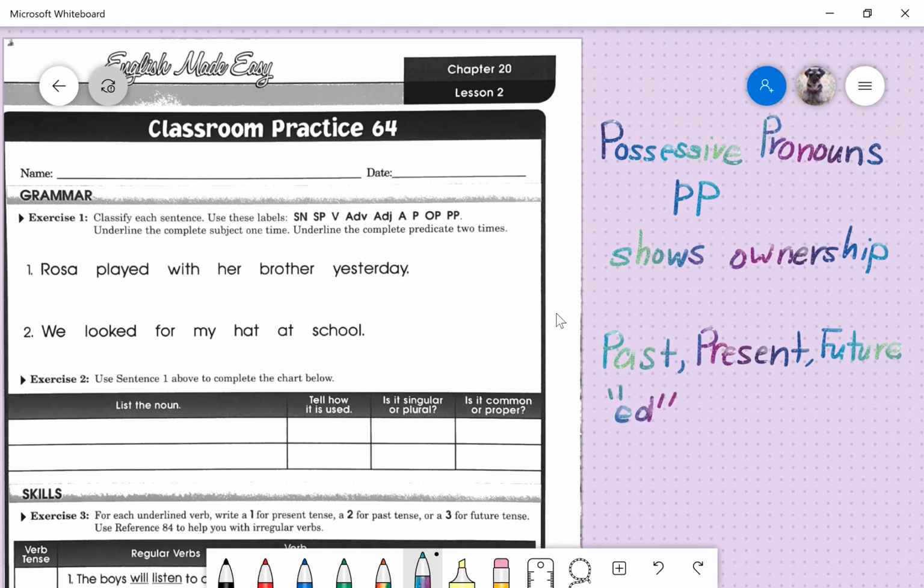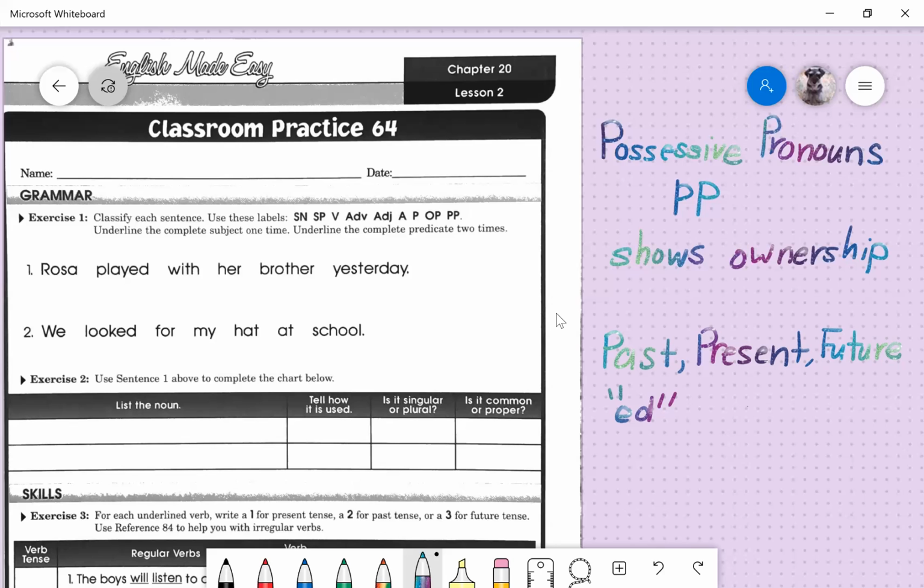She laughed, ED, right? She played, ED, things that happened in the past. Present tense most likely will have an S at the end of it. For example, she laughs with an S. She laughs at her jokes, right? Or she plays outside right now, right?